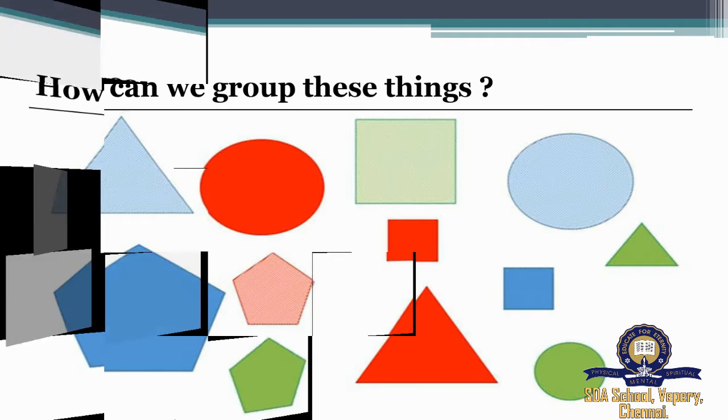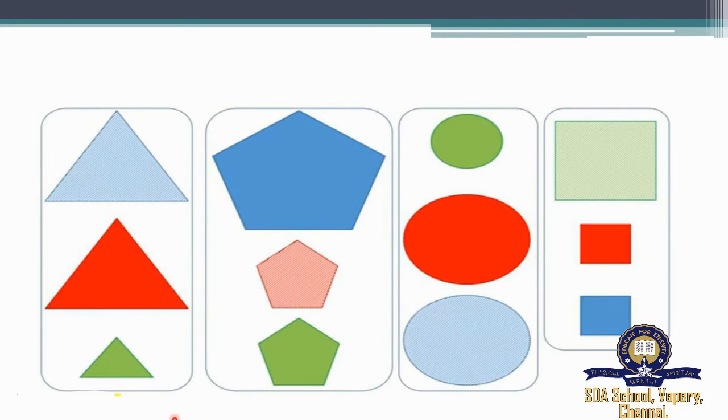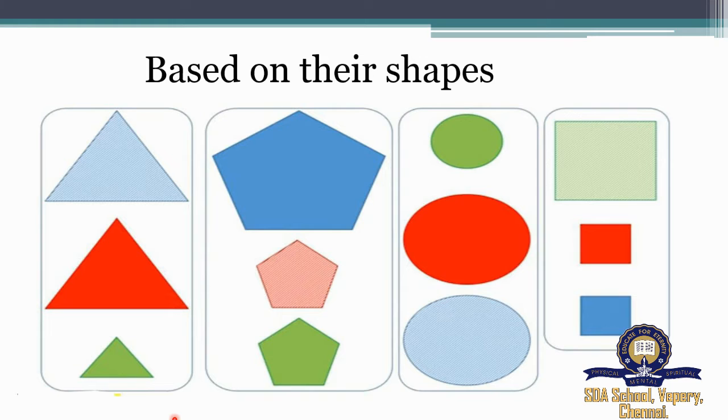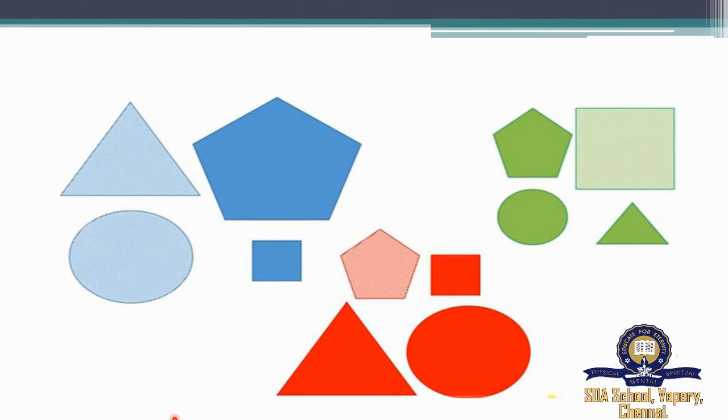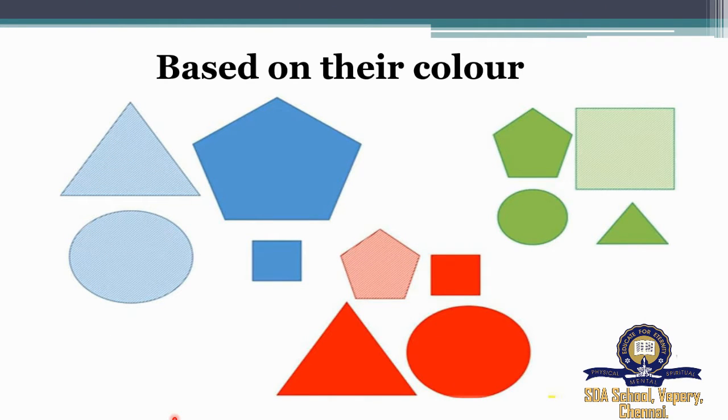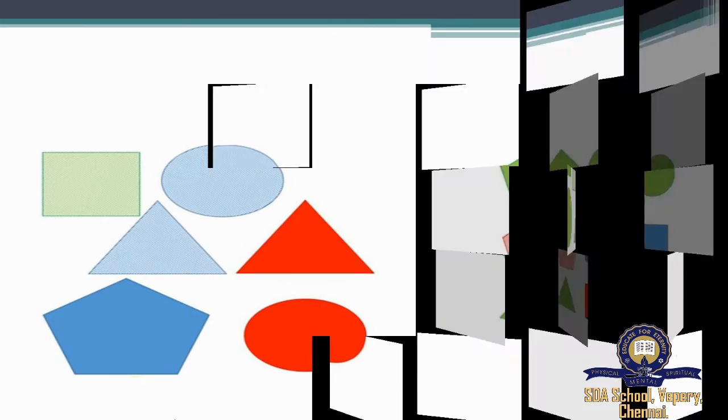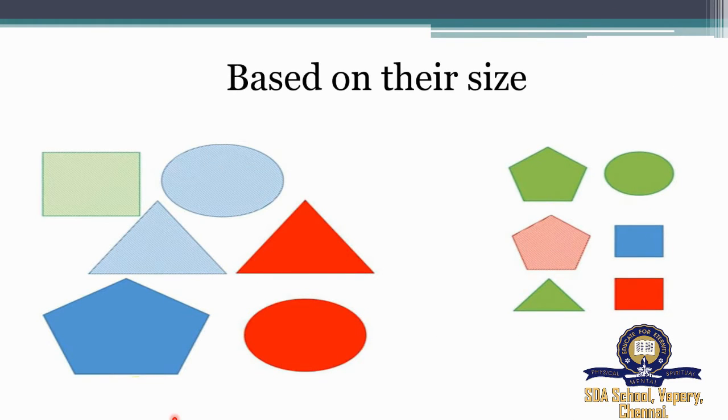Yes, we can group based on their shapes, or we can classify them based on their colors, or it can be classified based on their sizes. So we are just classifying something randomly into groups.